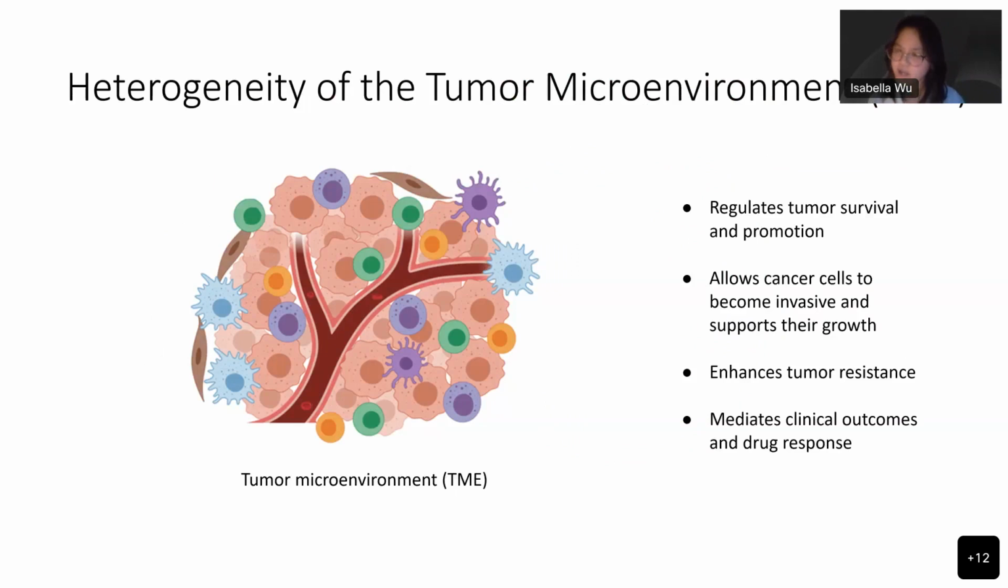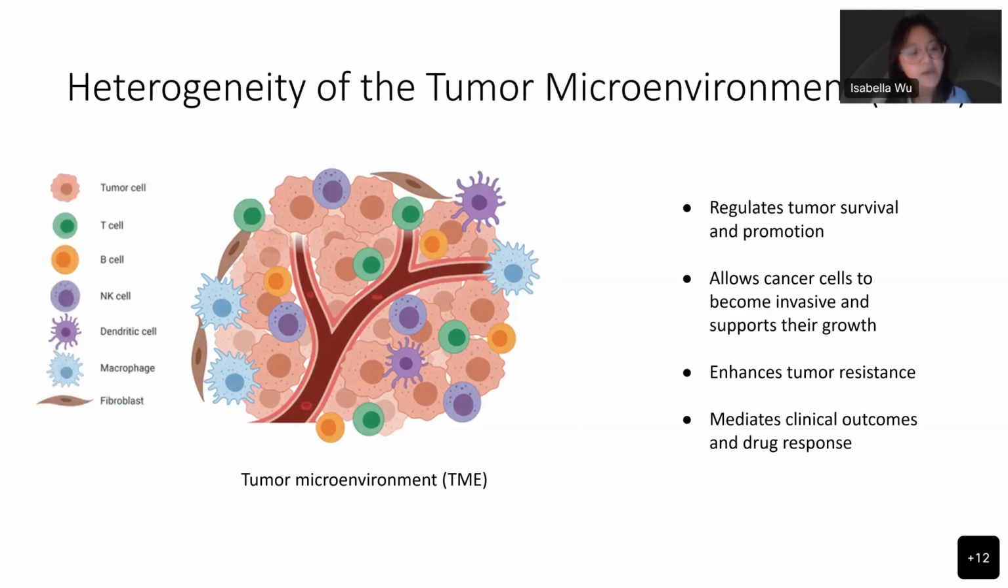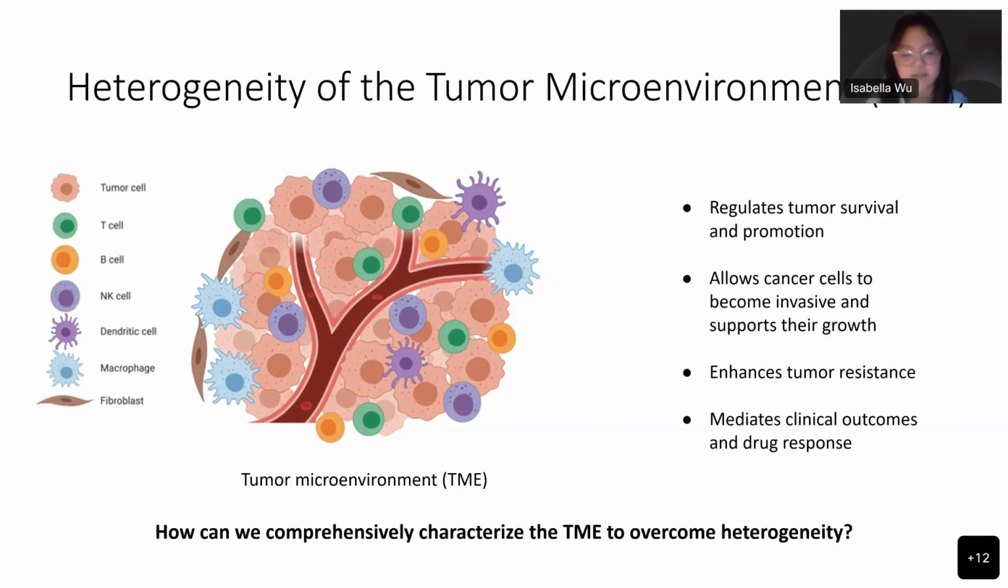But there's one key obstacle to our understanding: tissue heterogeneity. The TME is made up of many different types of cells, making it difficult to pinpoint interactions of cancer cells. To understand cancer regulation, we must first comprehensively characterize the TME.